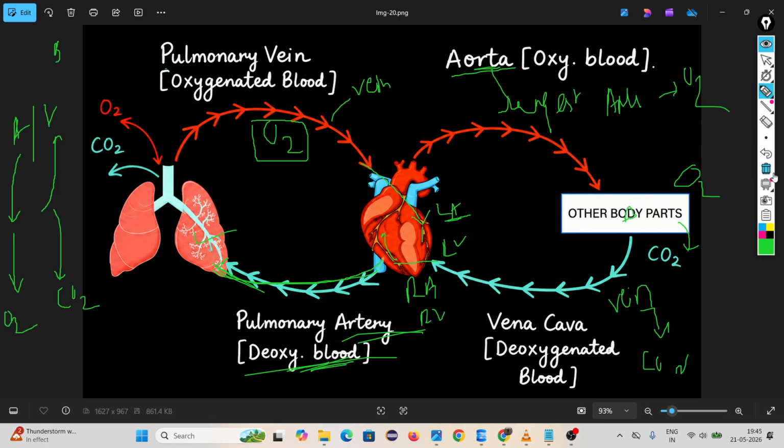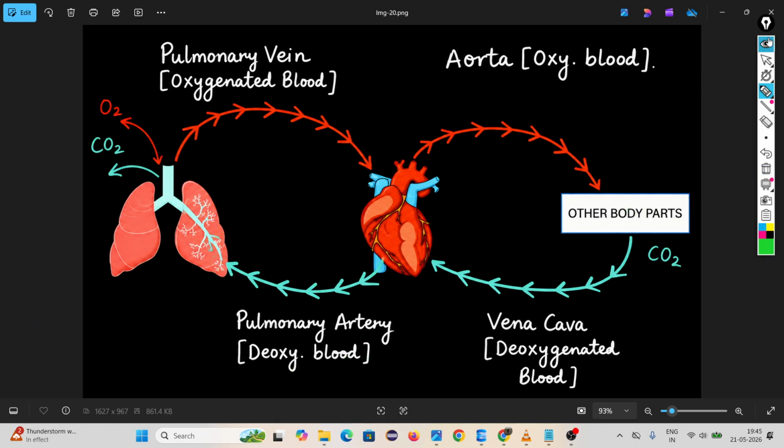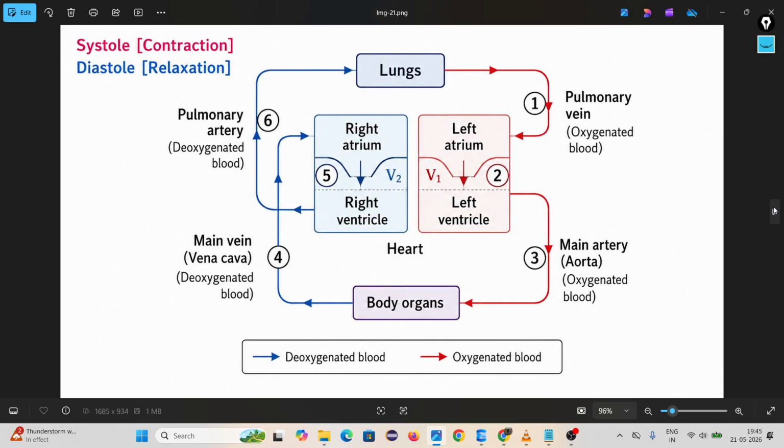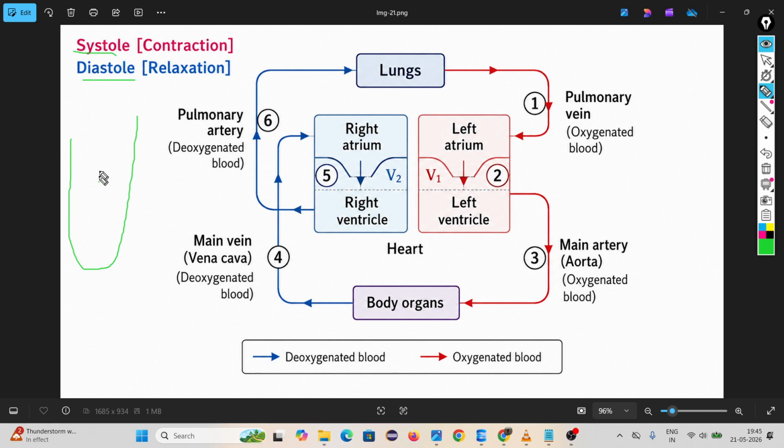This is the whole process of our circulatory system. Two things you have to remember: one is systole, one is diastole. Sir, what do you mean by systole? Systole means contraction. Suppose you have a water bottle. When you push the water bottle, some type of force is applied, some pressure is created, and water comes out from the bottle.